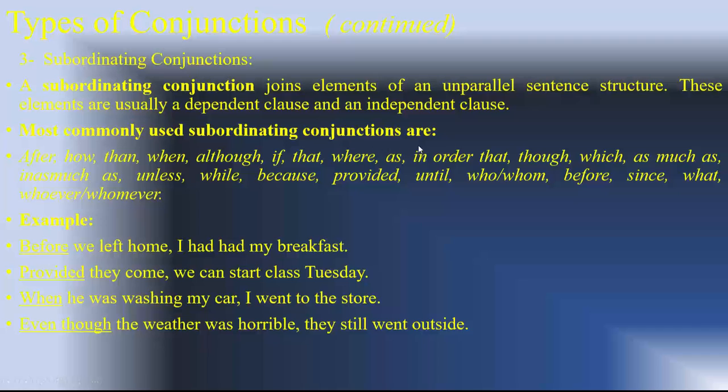The most commonly used subordinating conjunctions are after, how, than, when, although, if, that, whereas, in order that, though, as much as, inasmuch as, written as one word, unless, while, because, provided that, until, who, whom, before, since, what, whatever, whomever.